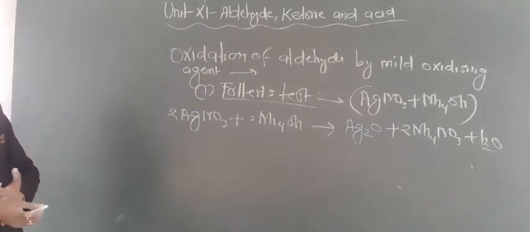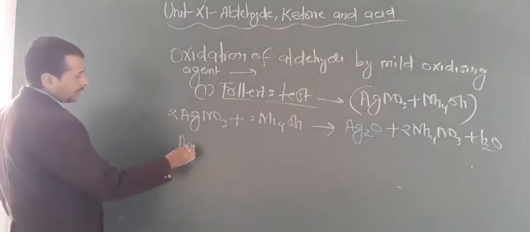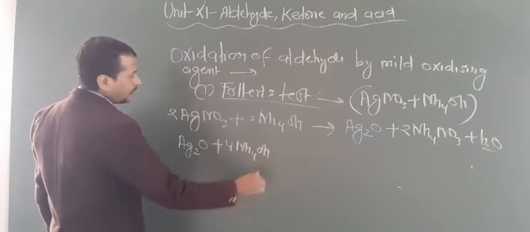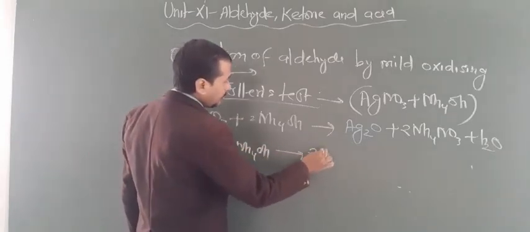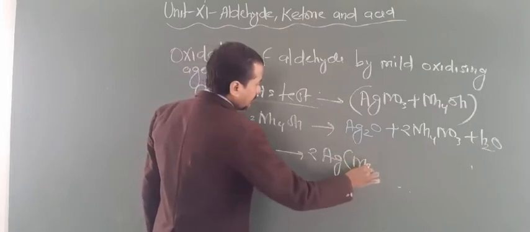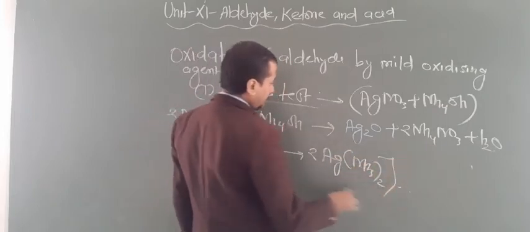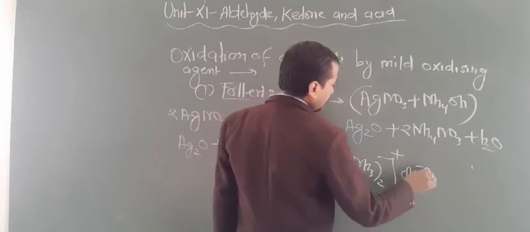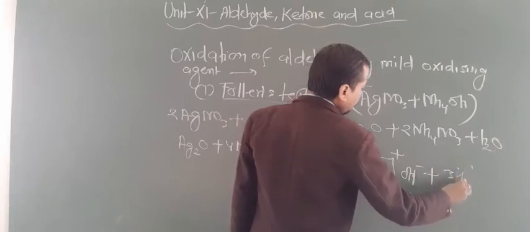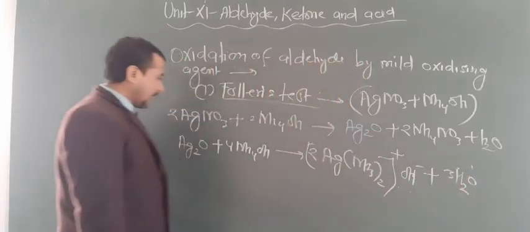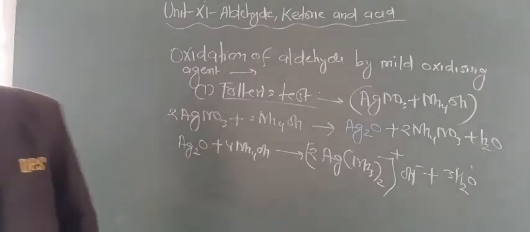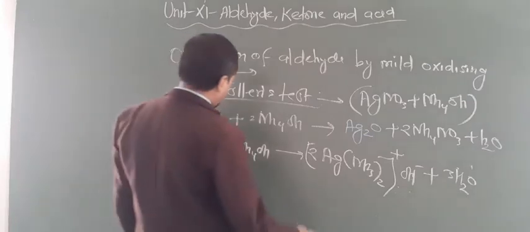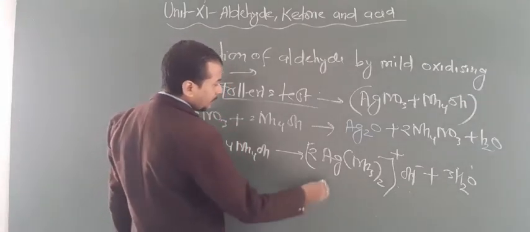Now again what happens? This Ag2O, when it reacts with 4 molecules of ammonium hydroxide, will produce 2[Ag(NH3)2]OH, a complex compound, that is, [Ag(NH3)2]+ and OH minus, and also 3 molecules of water. So this is known as Tollens reagent. Are you getting this point?